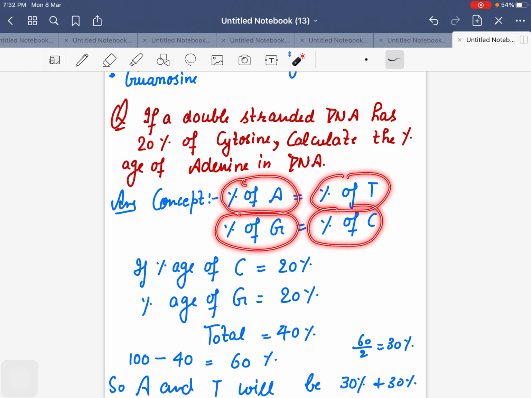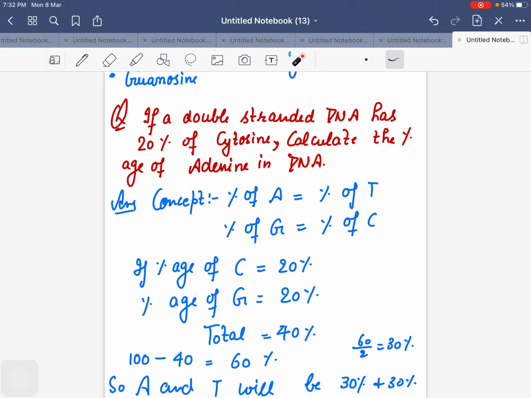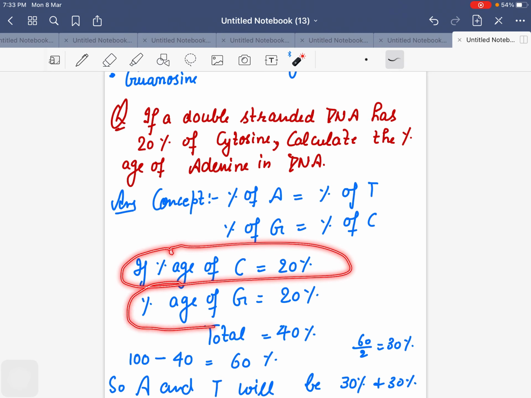Percentage of guanine will always be equal to percentage of cytosine. So what is given to us? Percentage of cytosine. If the percentage of cytosine is 20%, it will be the same for guanine, that will be 20%. So how much total do we have? 20 plus 20 equal to 40, right?